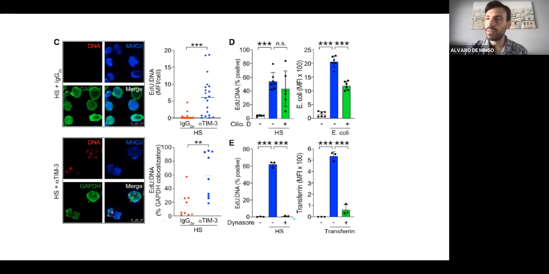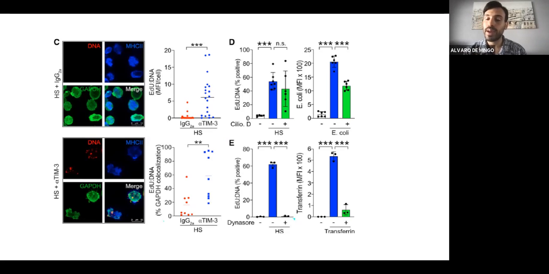But at this point, we wanted to know what could be the potential pathway that is making the DNA enter the cell. So we validated with different molecules. Here we have, for example, cytochalasin D, which is an inhibitor of phagocytosis, and we were not able to see any impact on the DNA uptake.